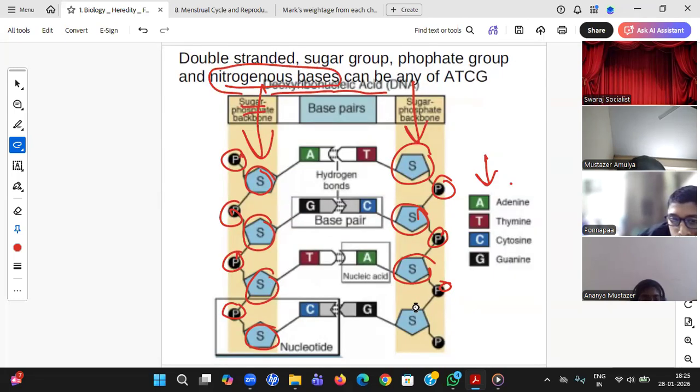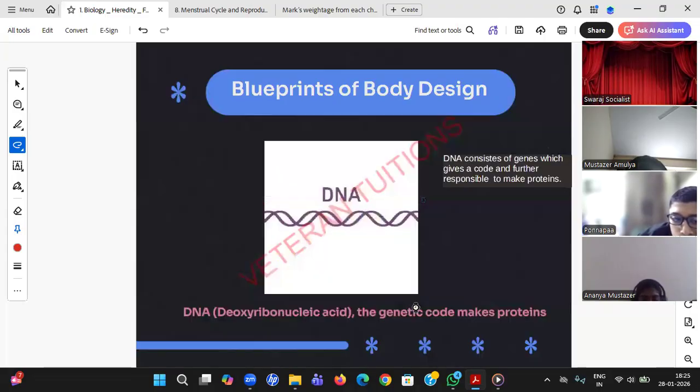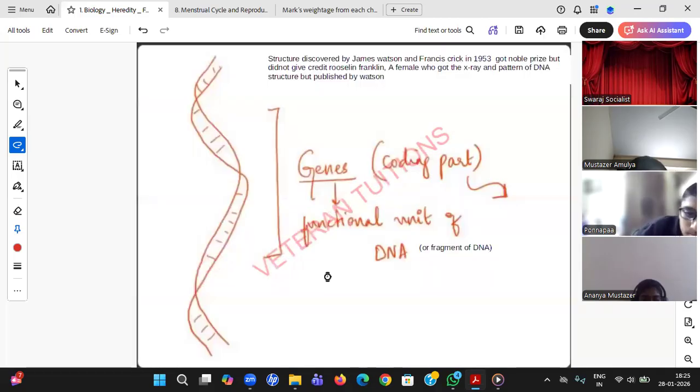What is DNA? Where is it? And how is genetic information passed on? Okay. So a little MCQ part also, you see. Now who ultimately discovered this? It's James Watson and Francis Crick. You need to write this, student.